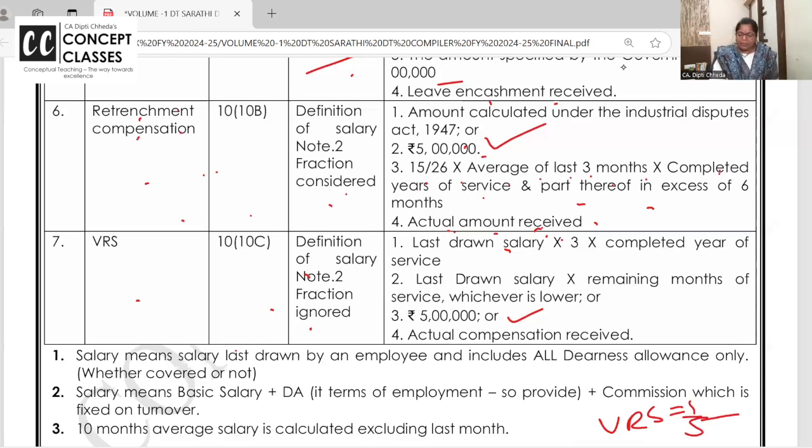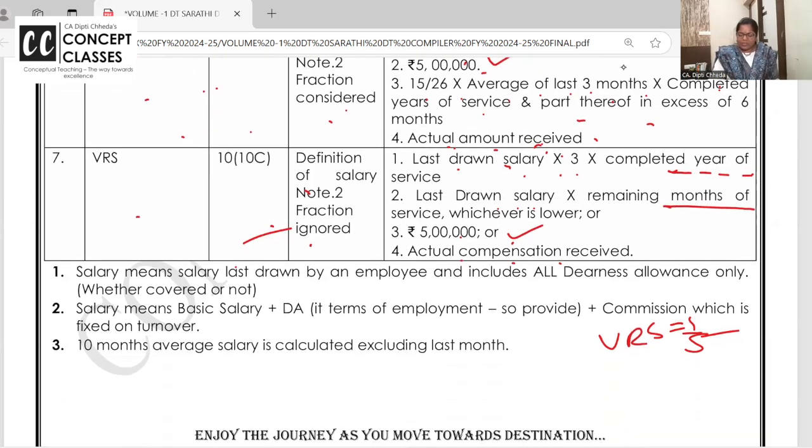But here look, salary last drawn into 3 into completed years, as salary drawn into remaining months. Are you all with me? For VRS, salary drawn into 3 into completed years and salary drawn into remaining months, and 5 lakh and actual compensation received. ठीक है? Ignore the fraction in VRS. Retrenchment, take the fraction. So this was quick.